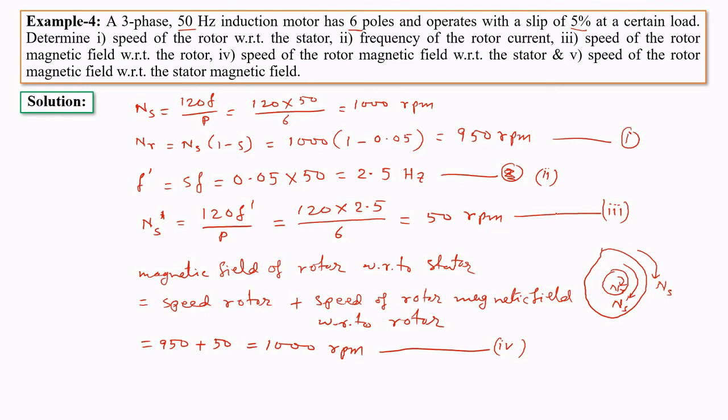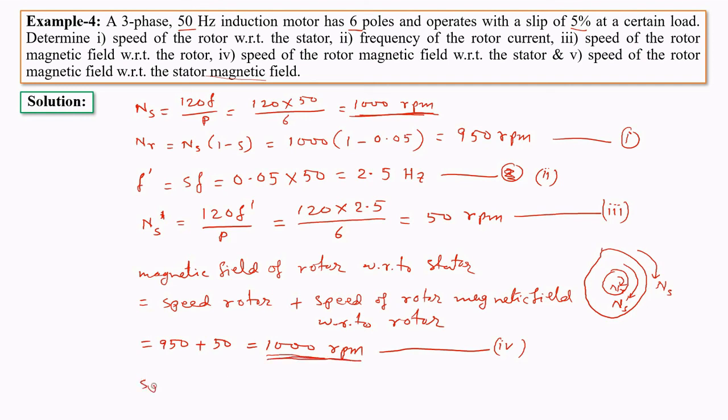Now the last part, the speed of the rotor magnetic field with respect to the stator magnetic field. The speed of the stator magnetic field with respect to the stator is the synchronous speed, that is 1000 rpm. And just now we have calculated the speed of the rotor magnetic field with respect to the stator. It is also 1000 rpm.